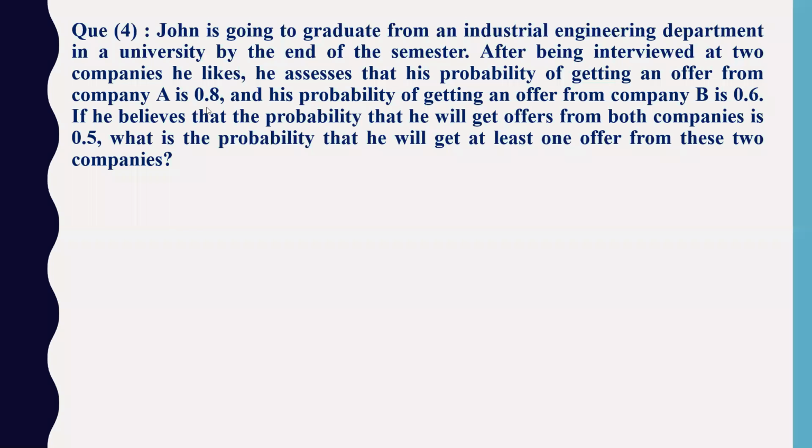He is 80% sure that he will get a job offer from company A and 60% sure that he will get a job offer from company B. If he believes that the probability that he will get an offer from both companies is 0.5, okay, he is assuming that there is a 50% chance he will get an offer from both the companies. Then what is the probability that he will get at least one offer from these 2 companies?